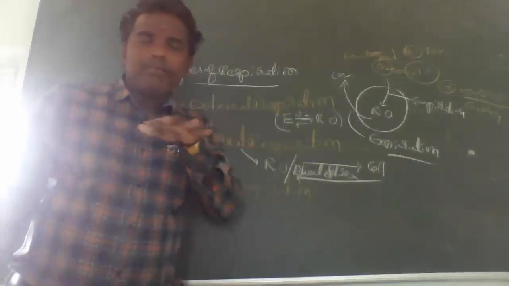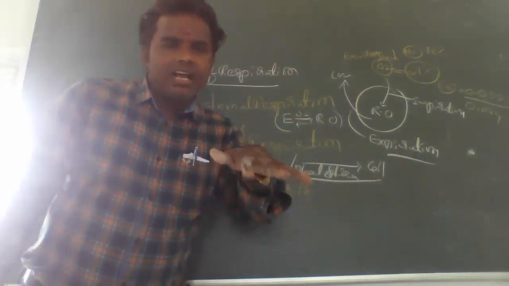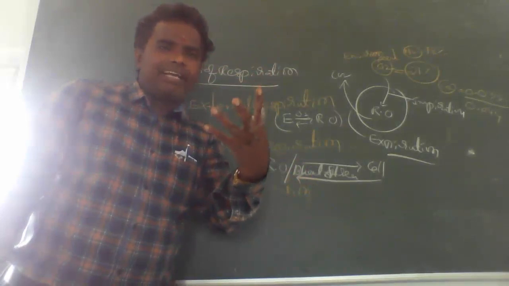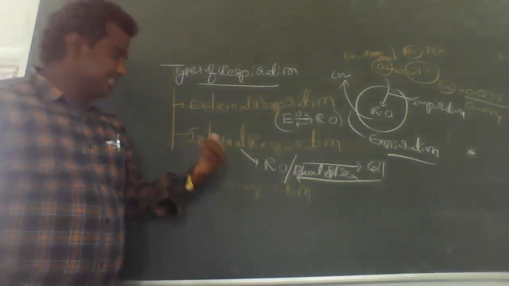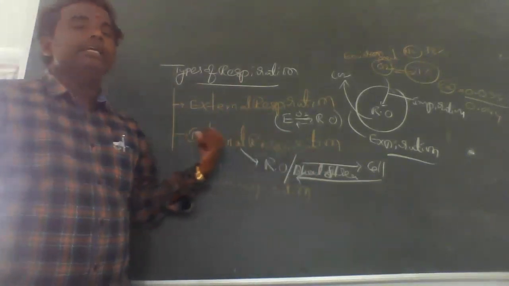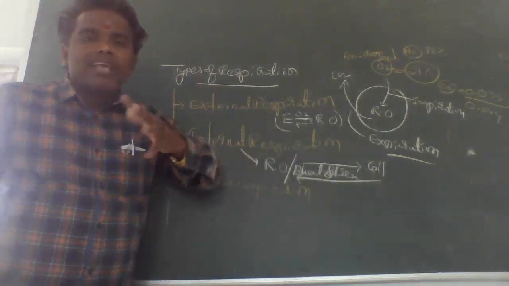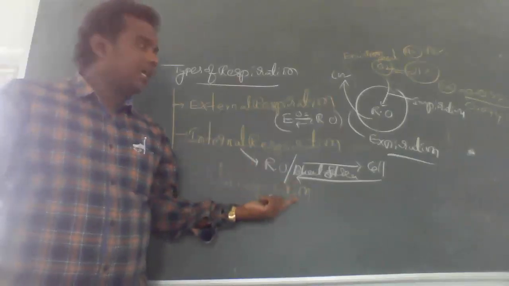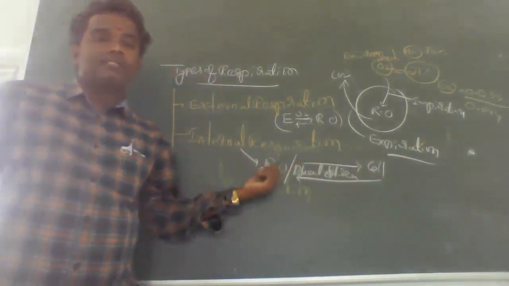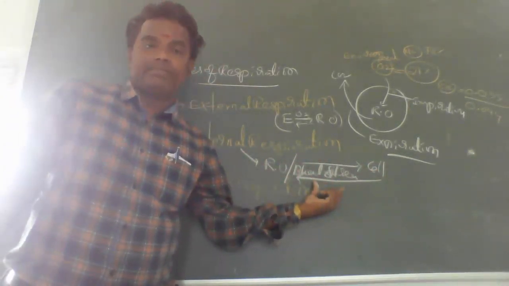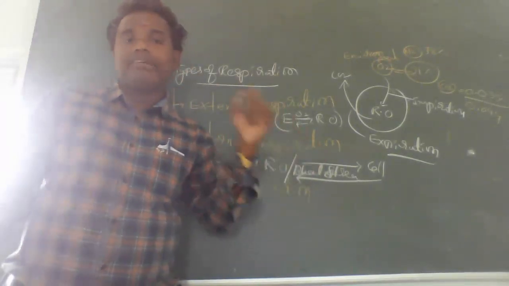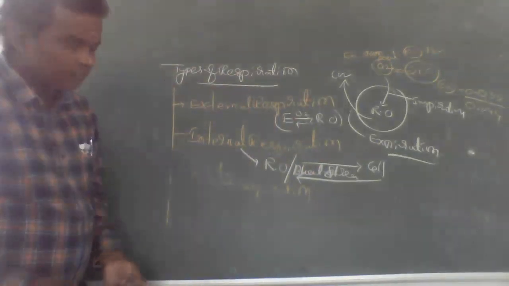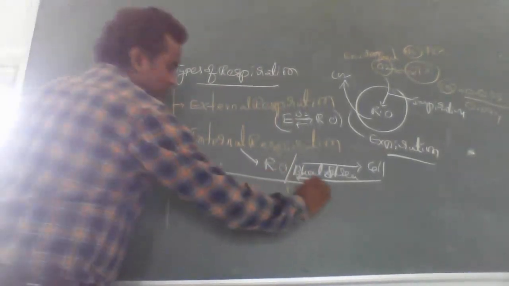The blood supplies the oxygen to the cell, and after the cell removes carbon dioxide, the blood collects the carbon dioxide from the cell and carries it to the respiratory organ. So that is internal respiration. Once again, internal respiration is the exchange of gases from the respiratory organ to the cell and back to the respiratory organ through the bloodstream. Clear? Very, very important.